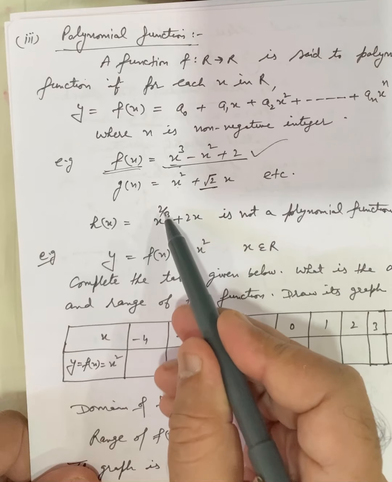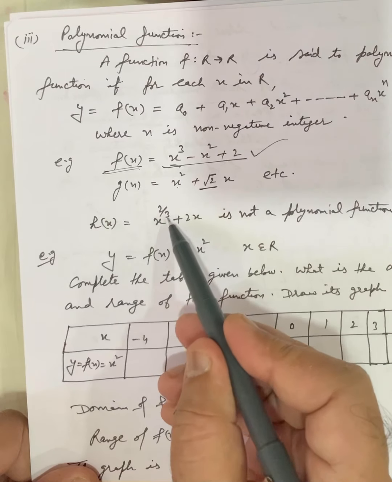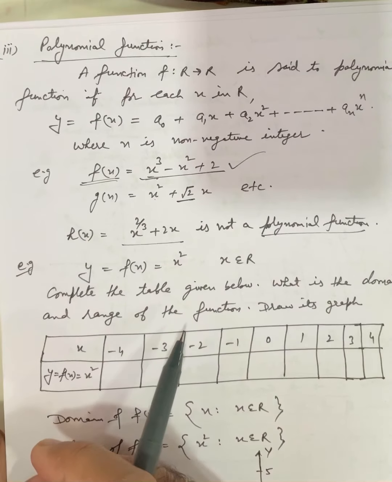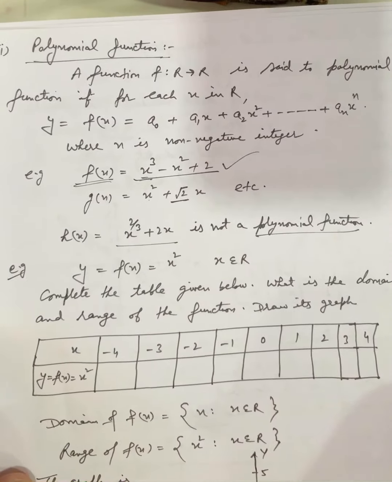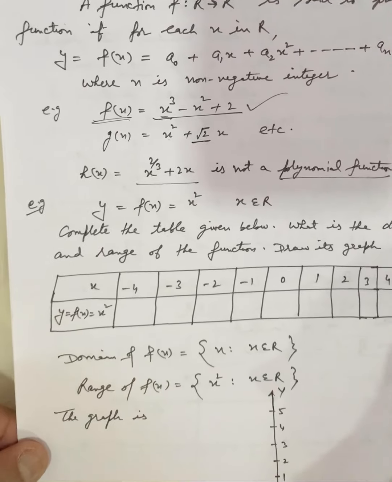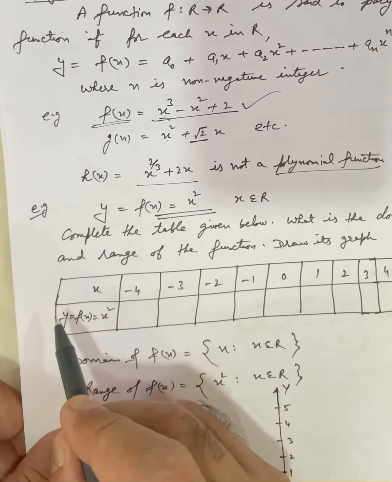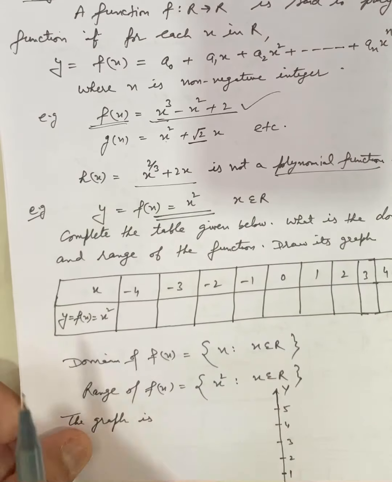Here the third, x raised to power 2 by 3. This is in fraction plus 2x. It is not a polynomial function. So simple polynomials, these will be the polynomial functions. Here I am taking the example y is equal to x square. So it is an example of the polynomial function.